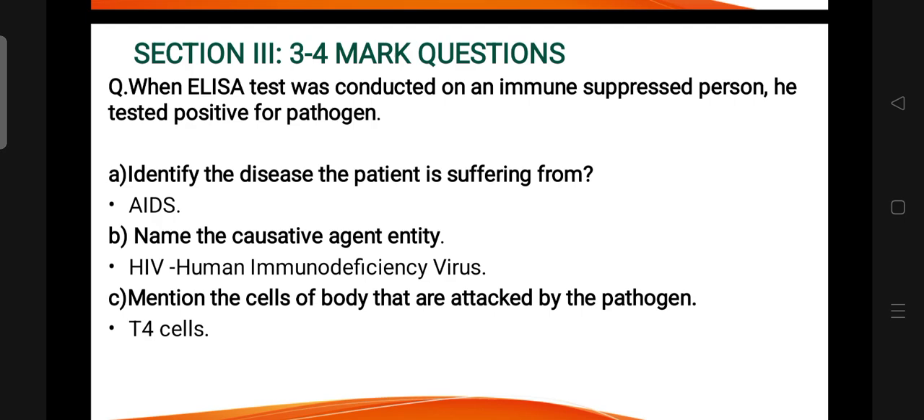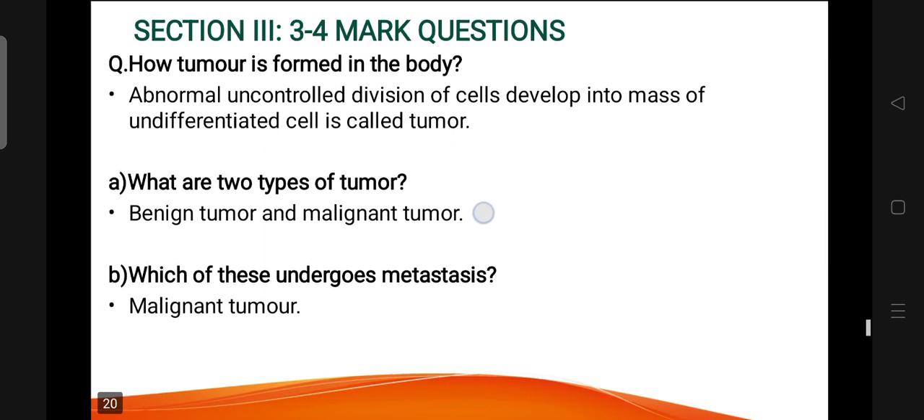He is suffering from AIDS. Name the causative agent: HIV. Mention the cells of body that are attacked by the pathogen: T4 cells. How is tumor formed in the body? Abnormal uncontrolled division of cells develops into a mass of undifferentiated cells, called tumor. What are two types of tumor? Benign tumor and malignant tumor. Which of these undergoes metastasis? Malignant tumor.